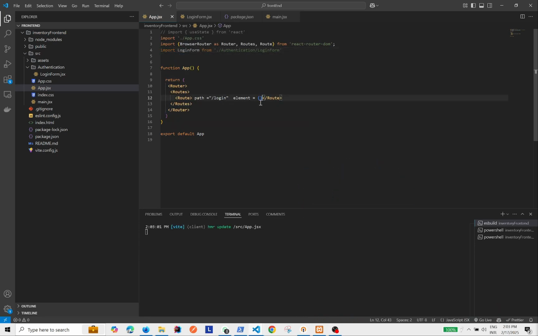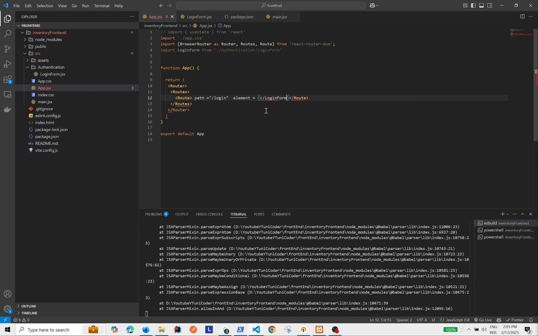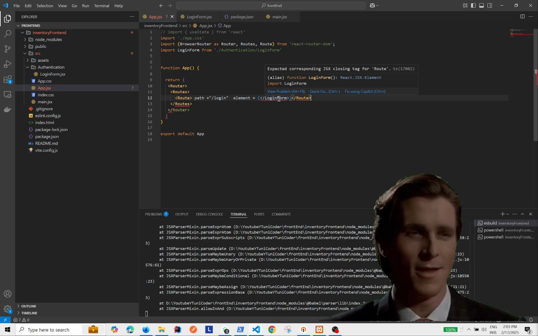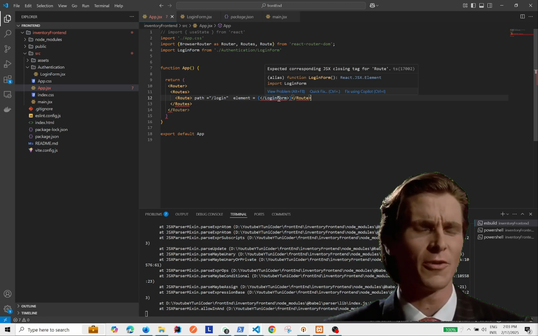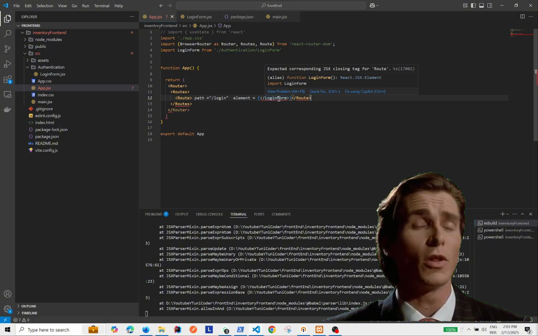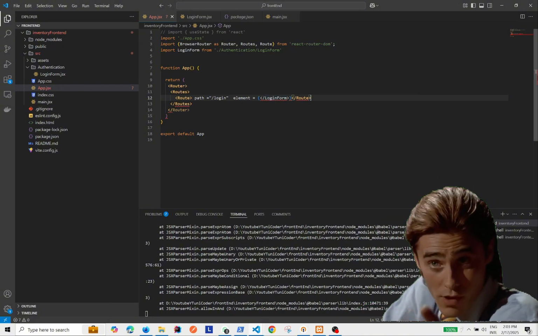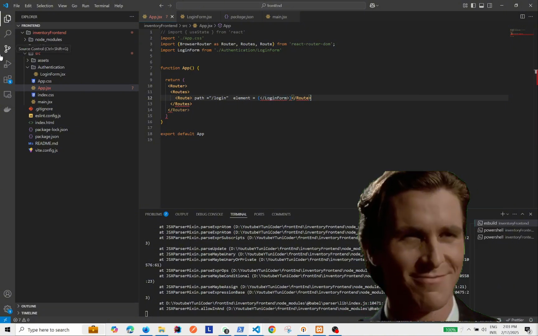Just make sure you have imported with the correct path and the correct way of importing. So guys, when the code is final, you can pause it and check your code against it, and that's the best way you can practice it.